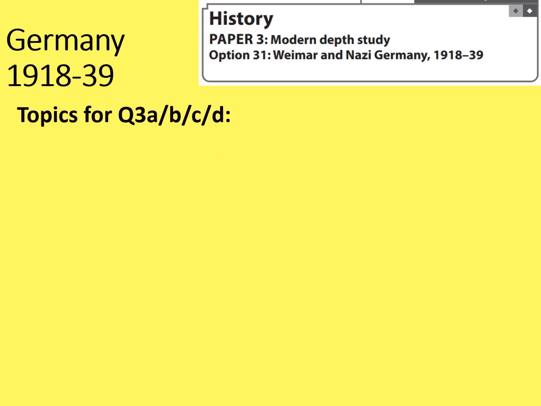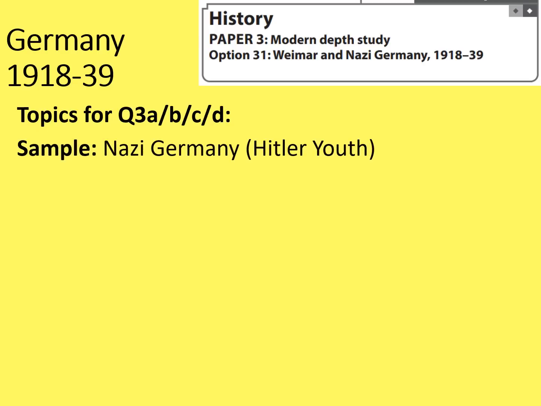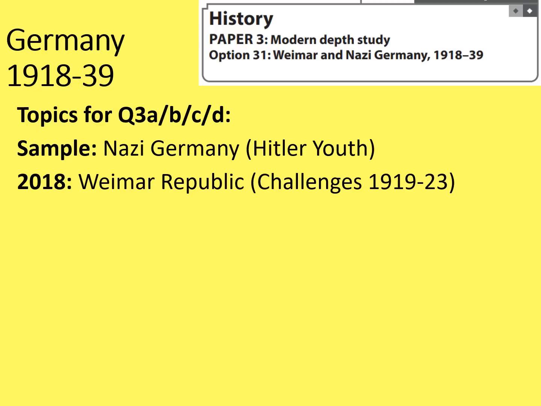I'm going to have a look at question 3, A, B, C and D separately. This question has an awful lot of marks attached to it, so it's quite interesting to see what has been the focus each year and in each paper. The sample paper was on a Nazi Germany topic, this time looking at the Hitler Youth. Then in 2018, the first public exam, the Weimar Republic was the focus, this time looking at challenges to the Weimar Republic in its early years. Then 2019 looked at Nazi Germany again, looking at the experience of women this time.